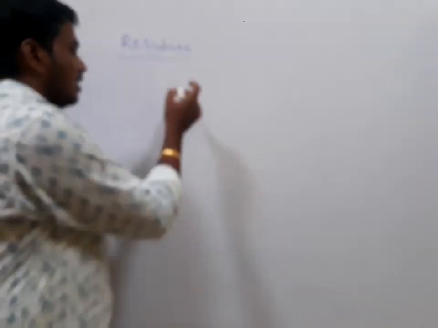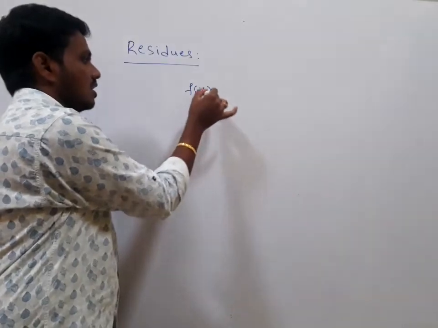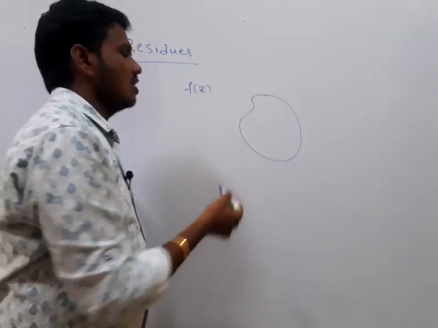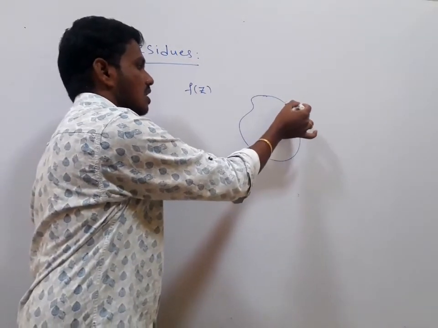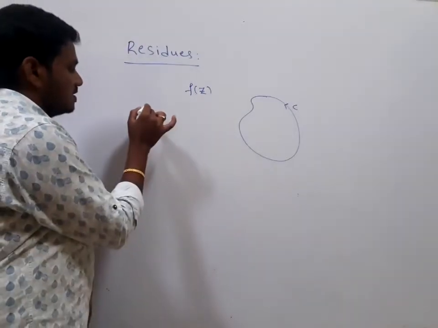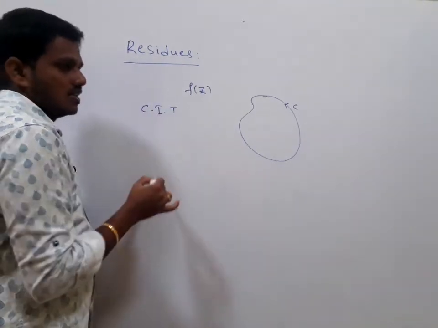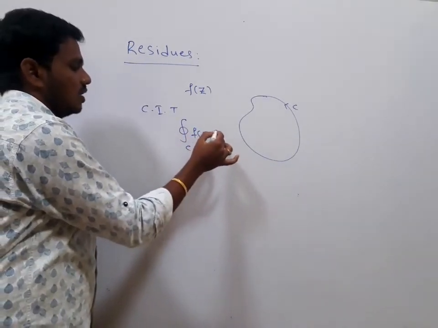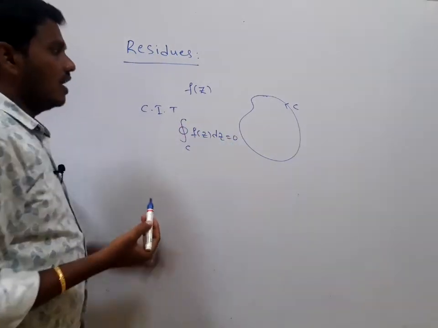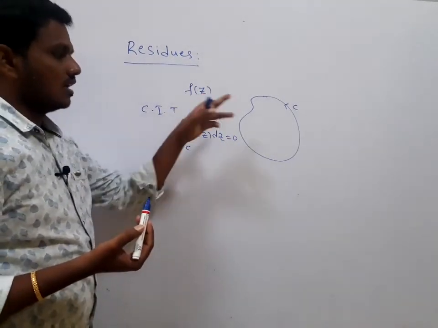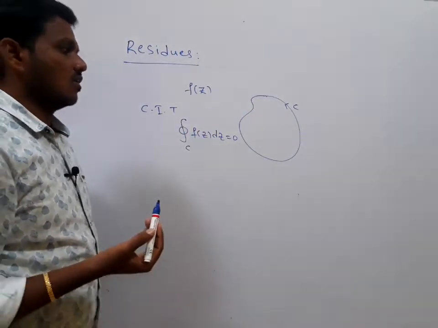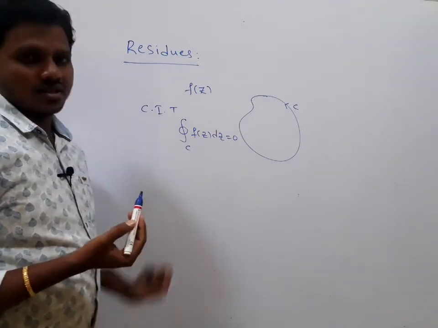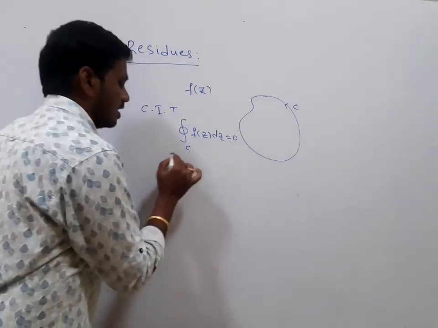Suppose the function f(z) is analytic inside a simple closed contour C. By using Cauchy's integral theorem, CIT, we say that the integral over C of f(z) dz is equal to 0. When f(z) is analytic inside and on the closed curve C, the integral value is 0 by Cauchy's integral theorem, or the Cauchy-Goursat theorem. Right? We have this statement.